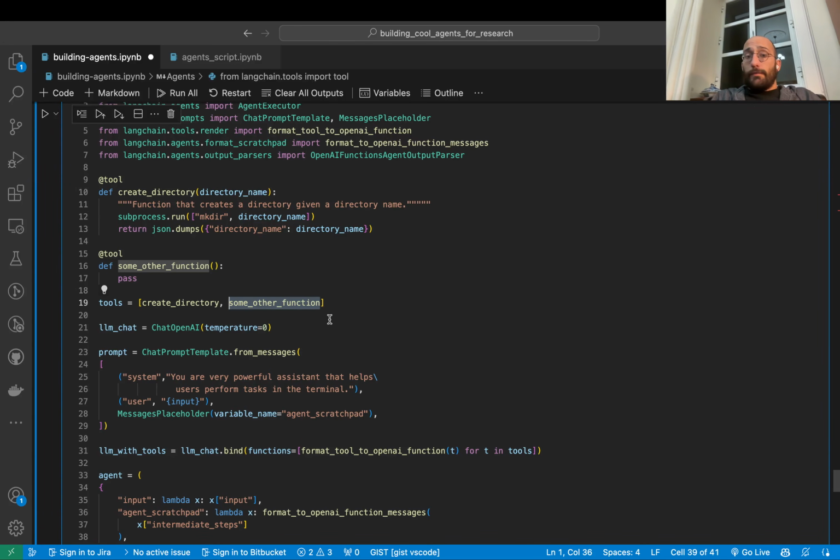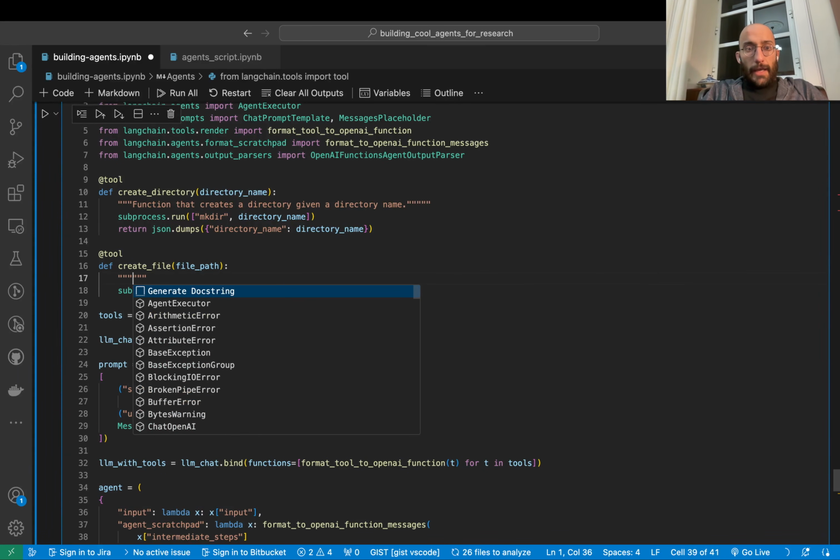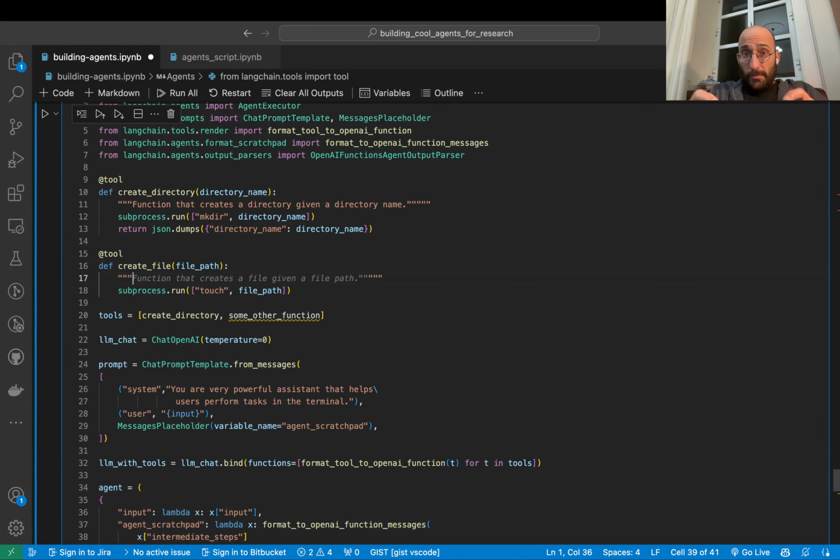We just added another functionality to our agent that we could use to do other things, right? Which I think is awesome because, imagine, for example, let's do something a bit unscripted. So I'm going to say create file, and this will take in a file path, and this will use subprocess. Yeah, and we're going to have to add a documentation, a little description of what the function does in order for this thing to work. We're going to say function that creates a file given a file path.